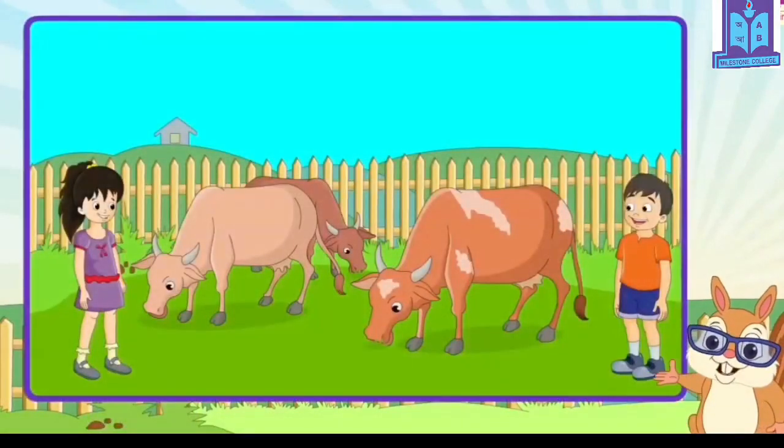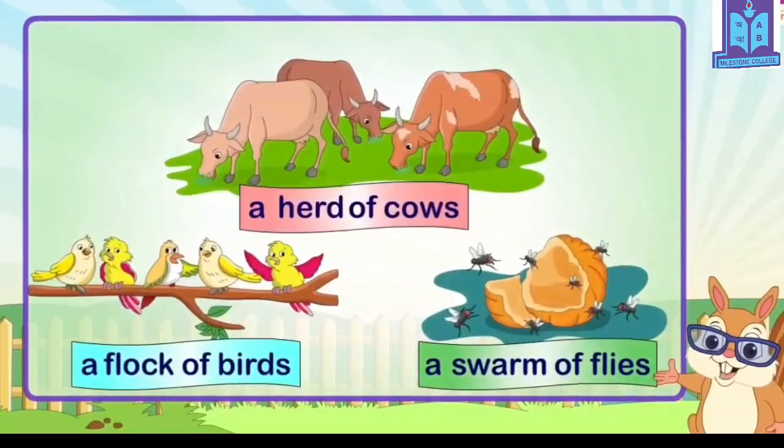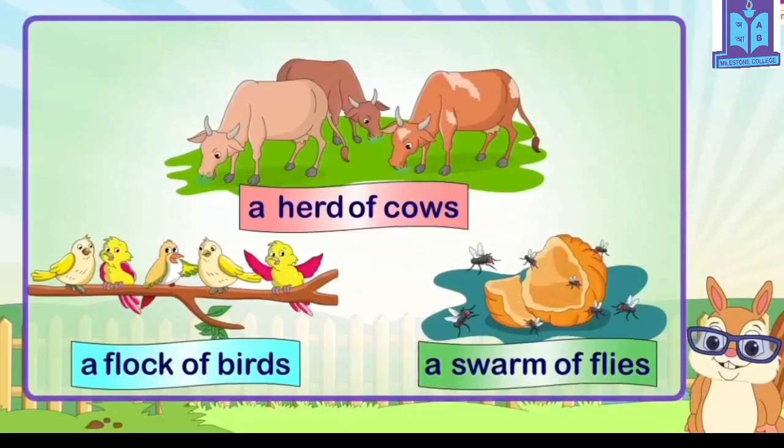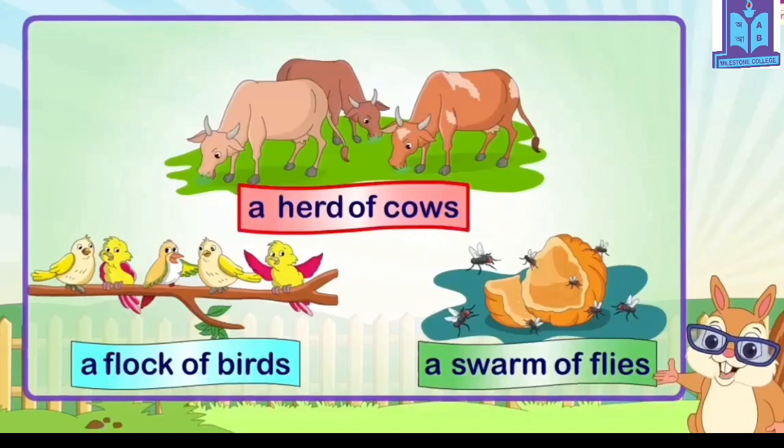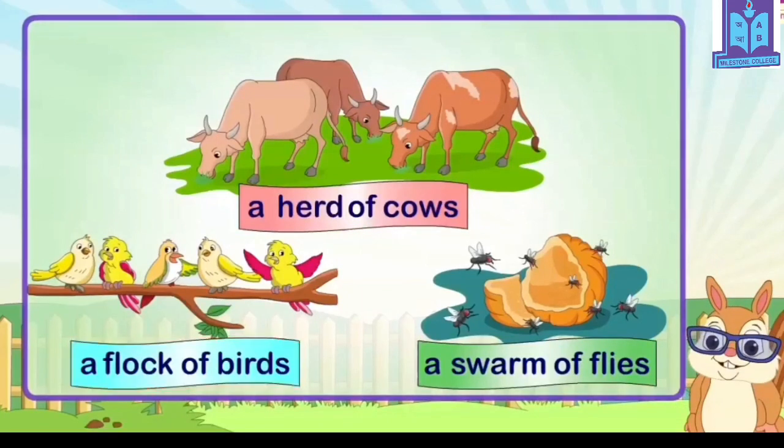Ricky and Nikki are at an animal farm. Look at the interesting banners they have come across at the farm. A herd of cows. A flock of birds. A swarm of flies.